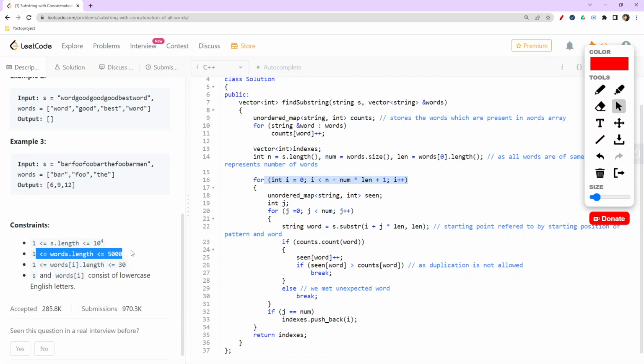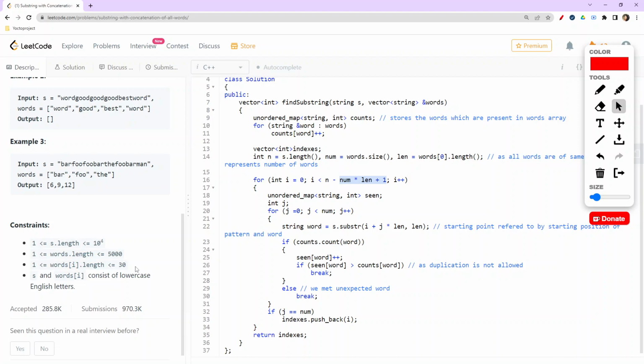So when we are subtracting this from the length, and even if there are just 2 words, the subtraction part which is being done from the length of 10 raised to power 4 would also be negligible in that sense.